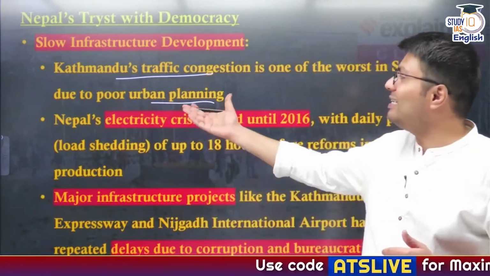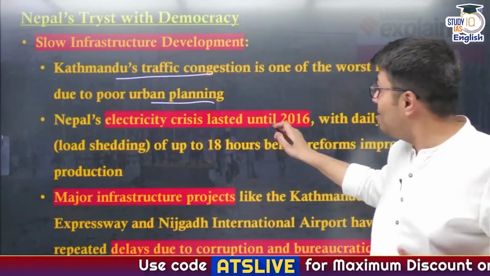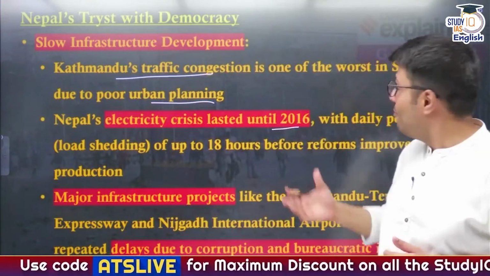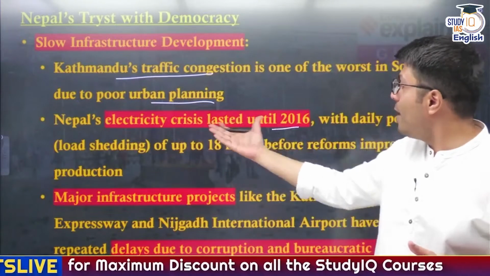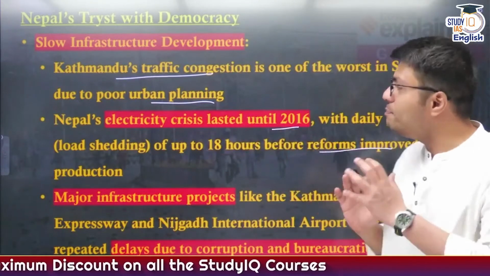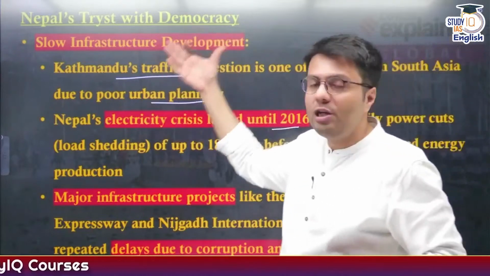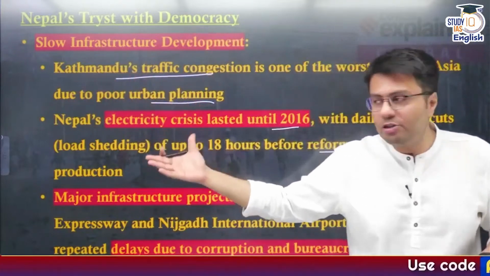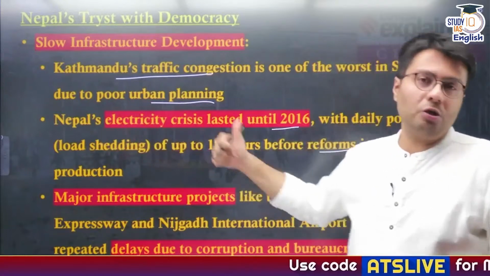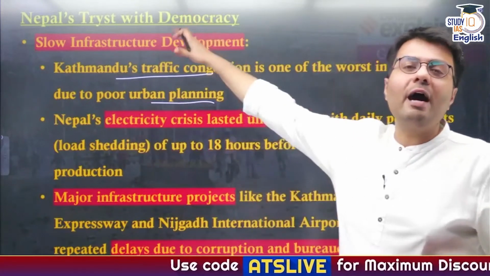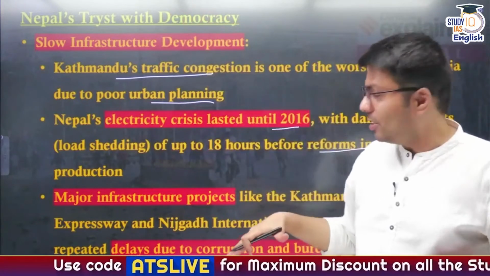Similarly, Nepal witnessed an electricity crisis which lasted until 2016, with daily power cuts of up to 18 hours before reforms improved energy production. Now you have to remember, Nepal has huge hydropower generation potential, so technically Nepal shouldn't be facing such problems, but this is due to lack of hydropower generation infrastructure.